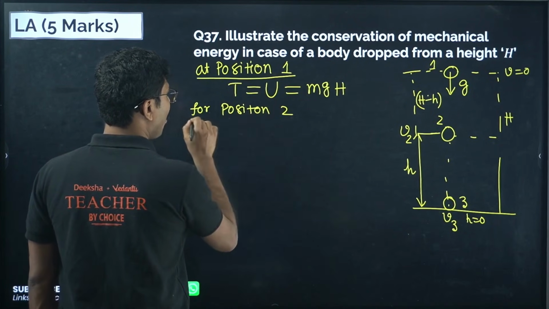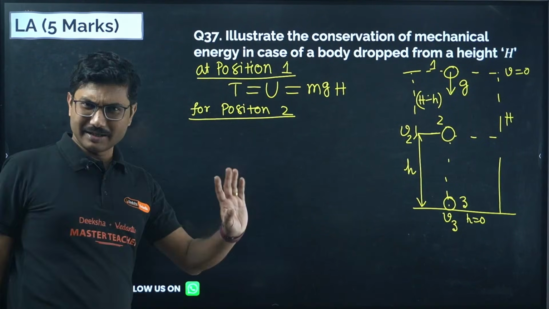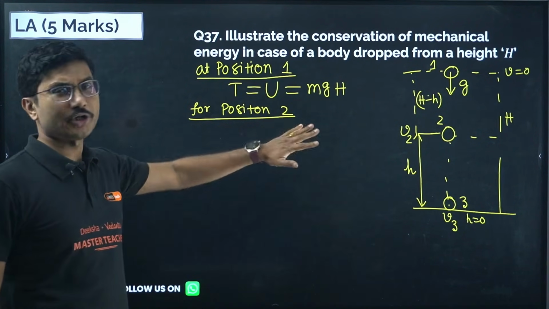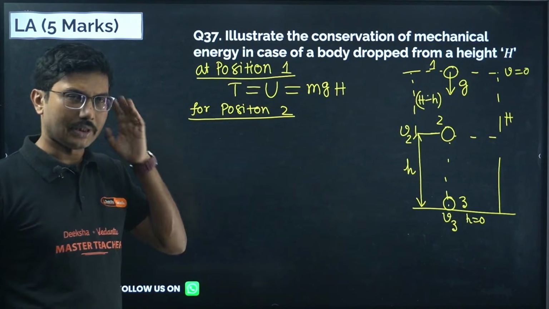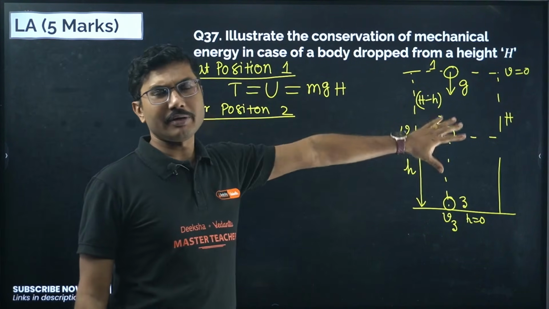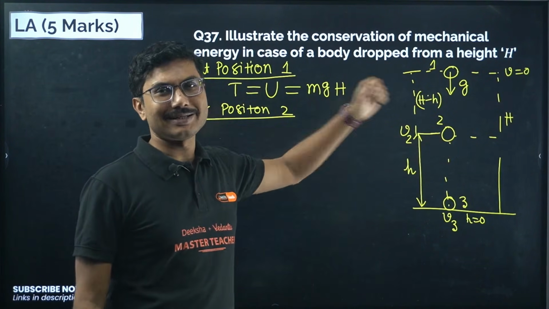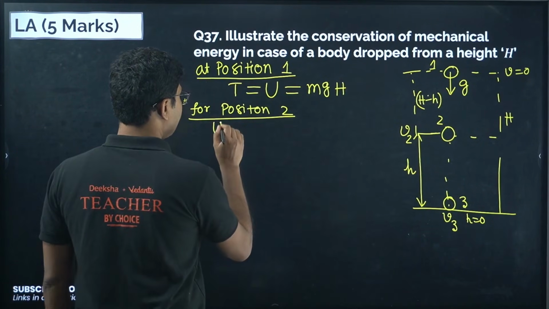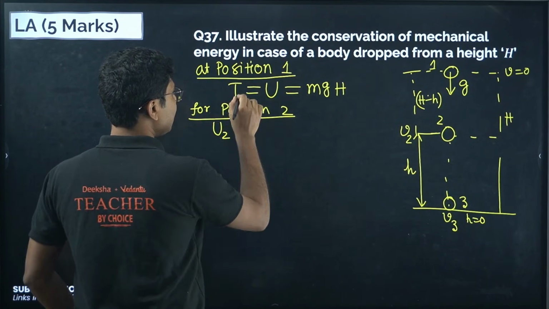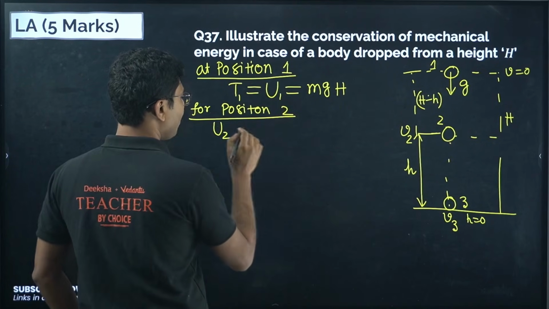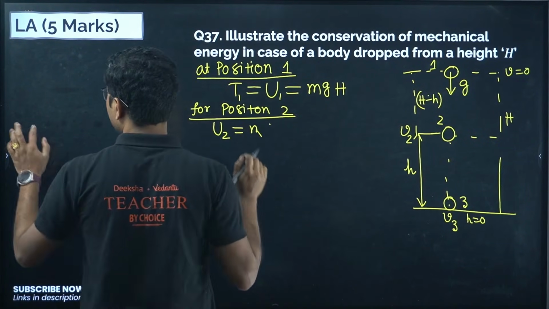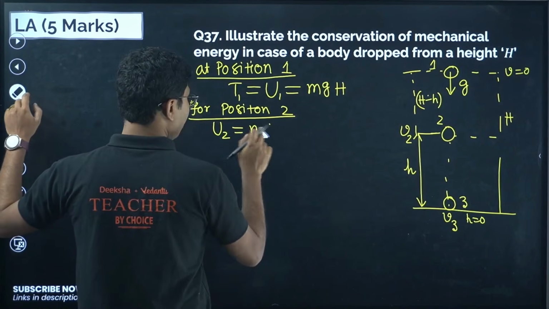See, position 1 and position 3 are simple. Position 2 is the most difficult one. If you can handle position 2, you can handle position 3 as well. So at this position there is a kinetic energy, there is a potential energy as well. So what is potential energy at this position? Potential energy at this stage is mg into small h.